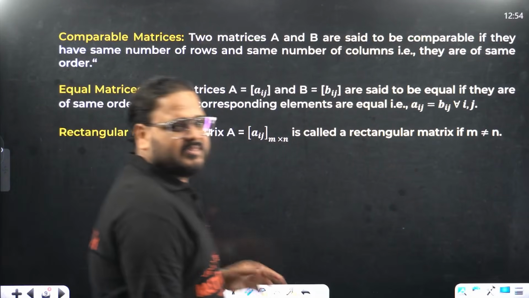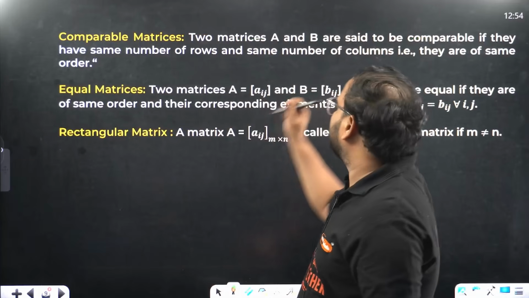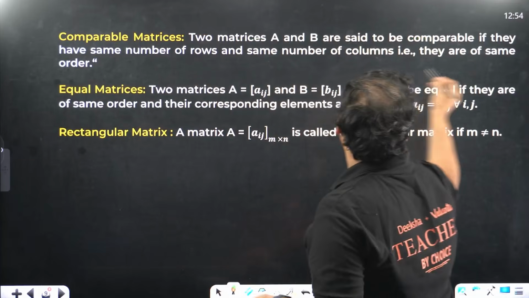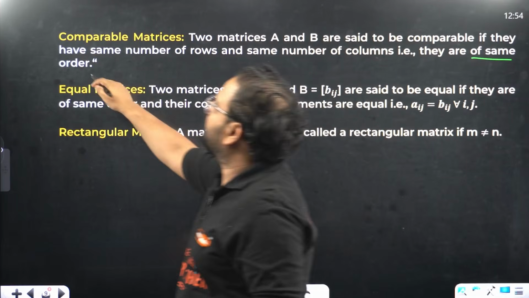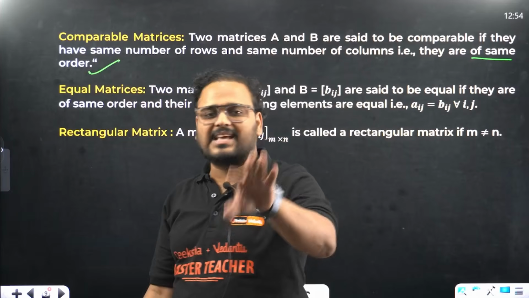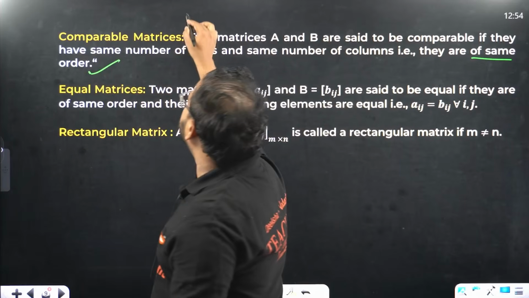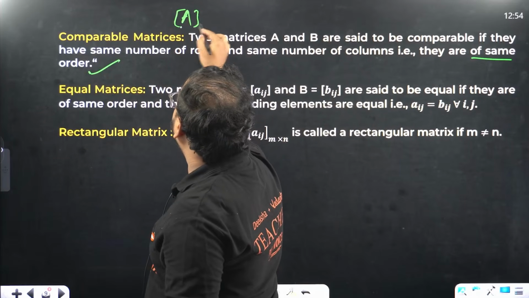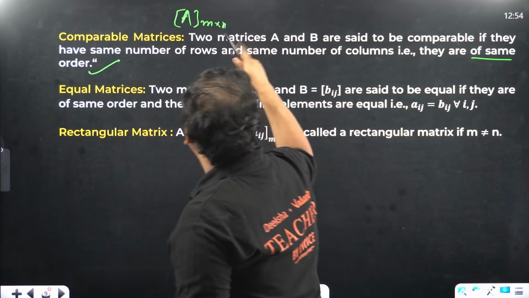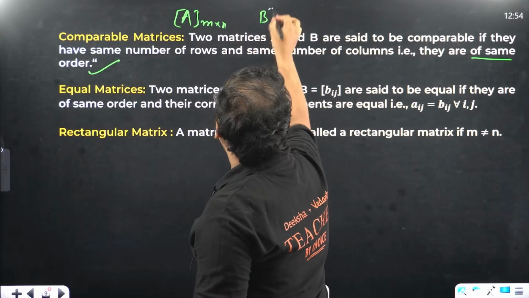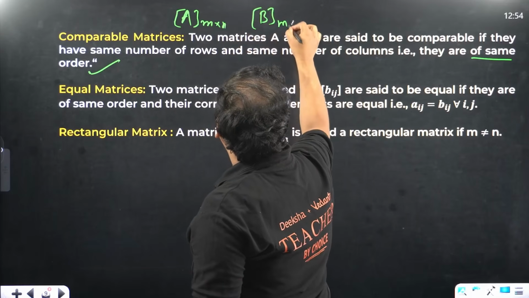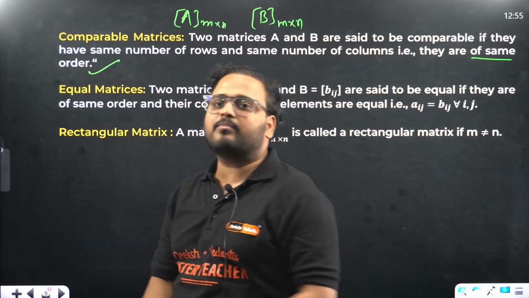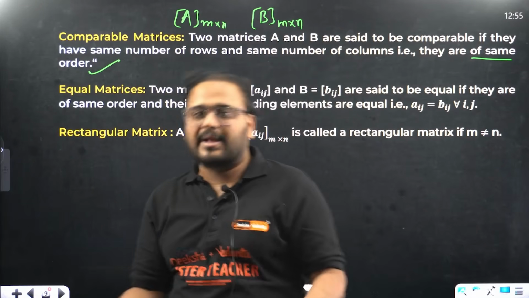Comparable matrices. This is very simple. If you have the same number of rows and the same number of columns, that means the same order. If two matrices have the same order, basically if matrix A has the order m cross n, and matrix B also has the order m cross n, that becomes a comparable matrix.